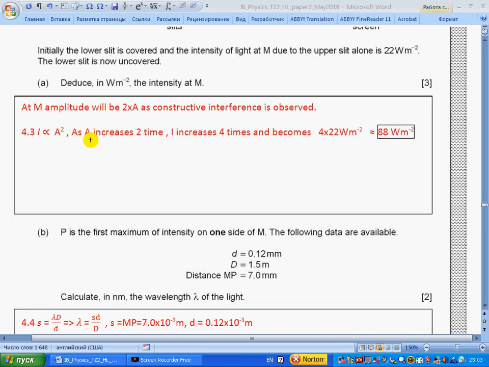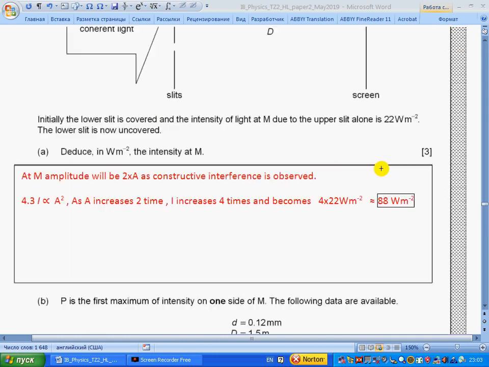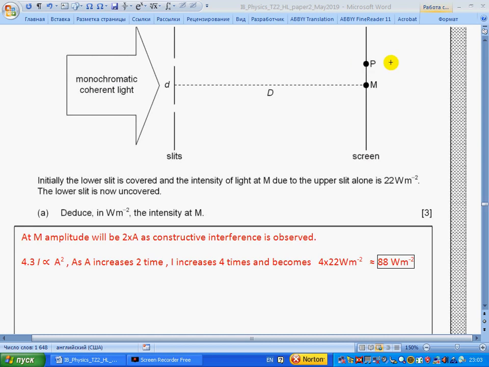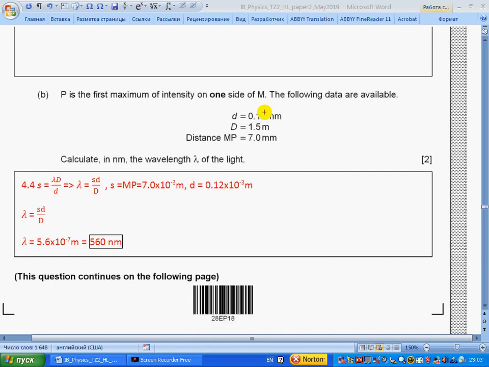The distance between fringes is the distance between maximums. So we rewrite this formula for lambda, and the distance between fringes will be MP because the first maximum is here, and all the rest is according to the formula. Substituting values, we get 560 nanometers.